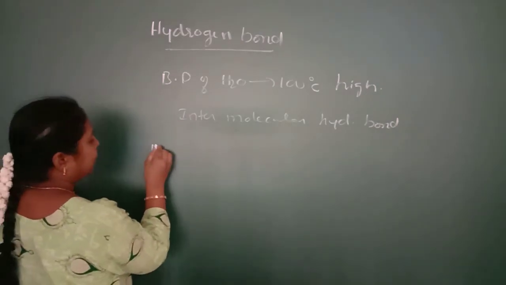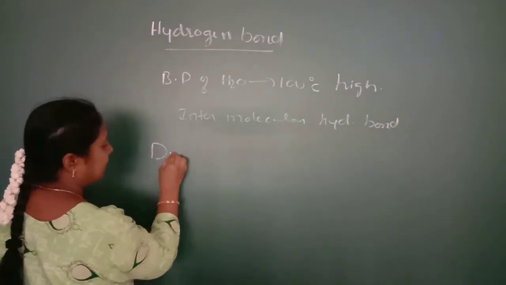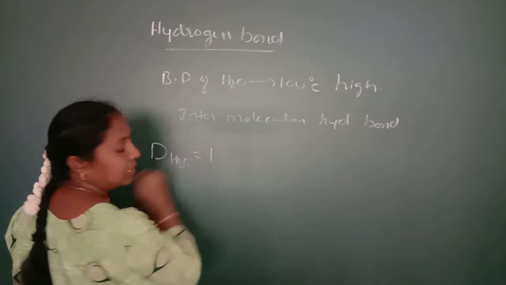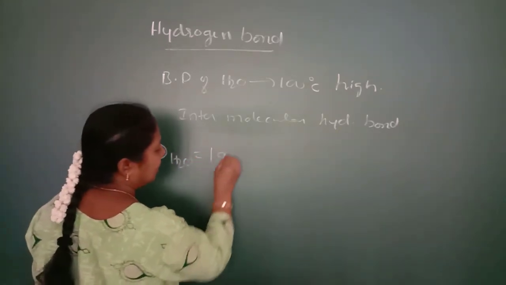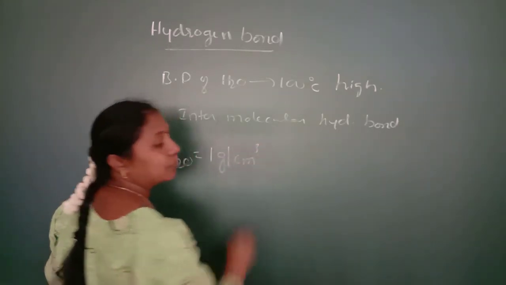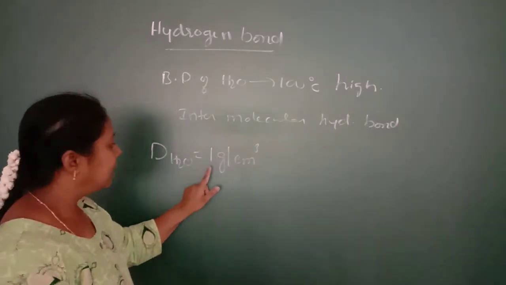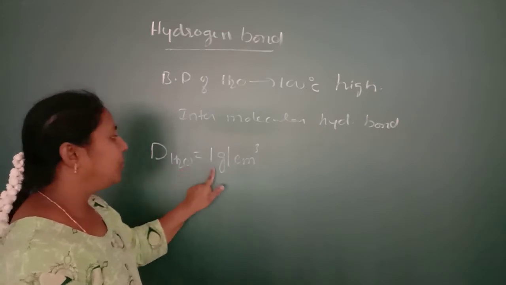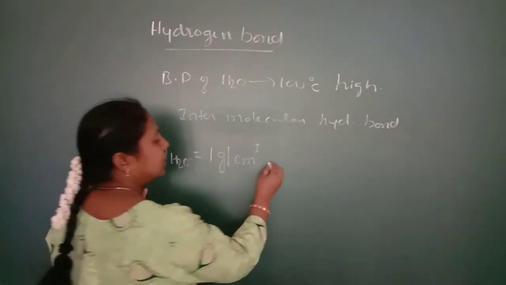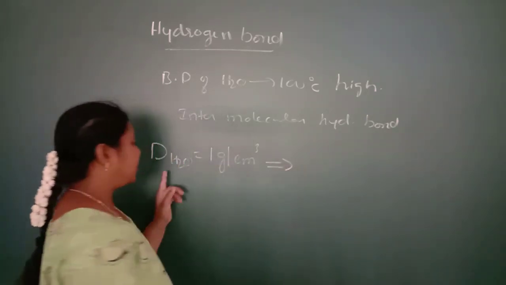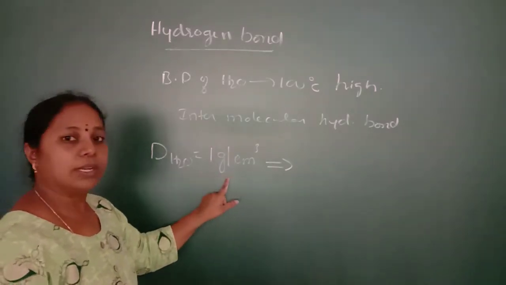So we know that the density of water is found to be 1 gram per cm cube. So under what condition is the density of water equal to 1?